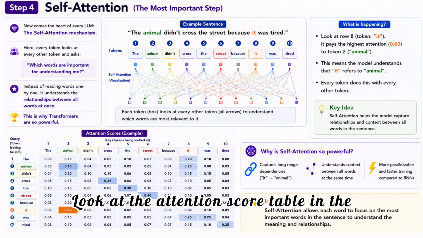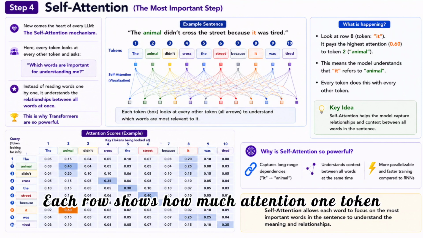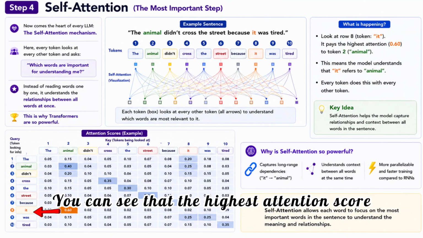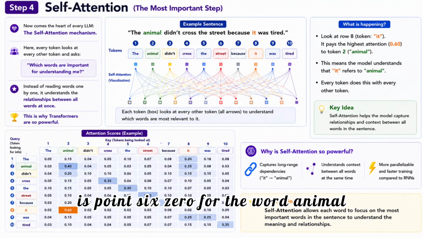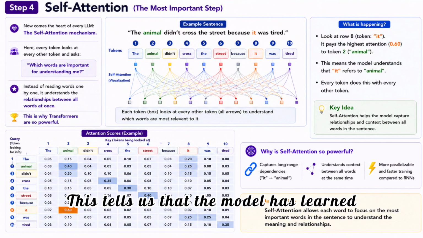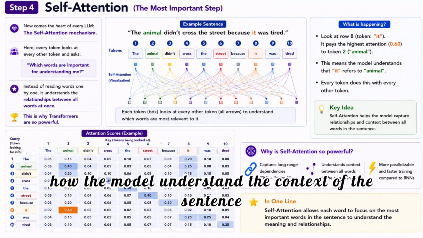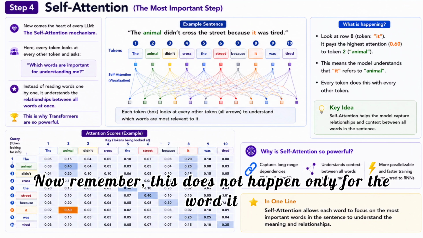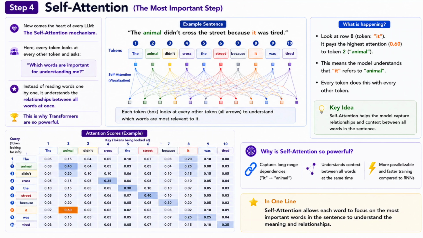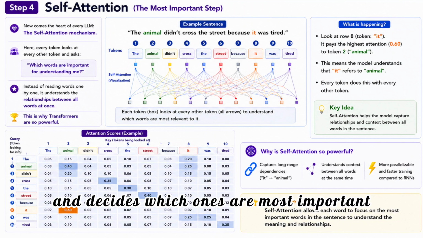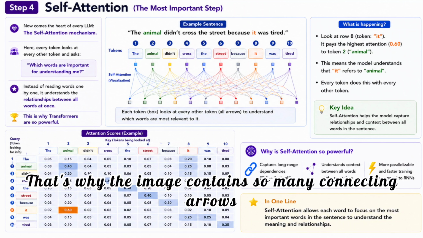Look at the attention score table in the middle of this image. Each row shows how much attention one token pays to every other token. Now look at row 8, which represents the token it. You can see that the highest attention score is 0.60 for the word animal. This tells us that the model has learned that it refers to animal. So this is exactly how the model understands the context of the sentence. Now remember, this does not happen only for the word it. Every single token performs this process. Each word looks at every other word and decides which ones are most important. That's why the image contains so many connecting arrows.